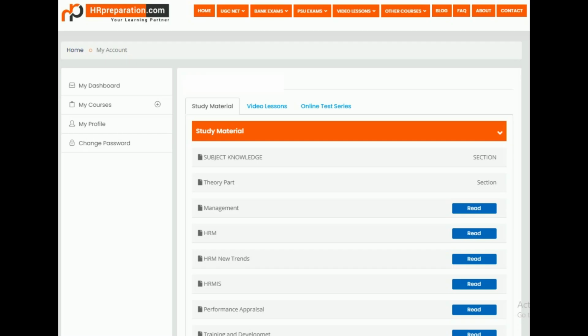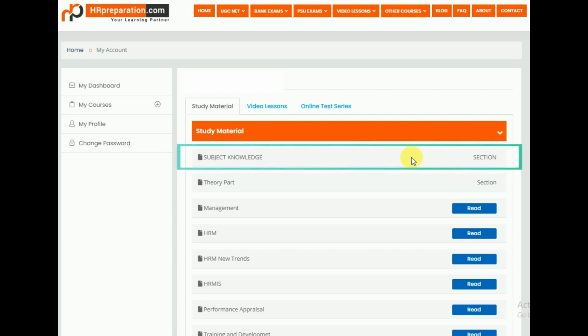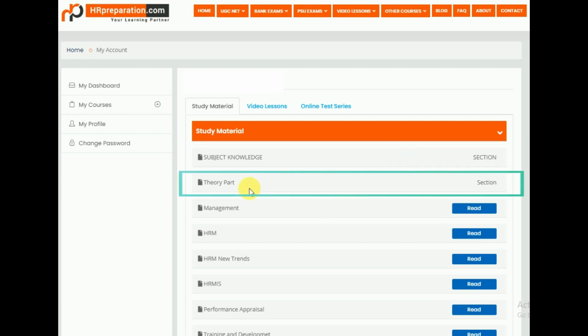According to the syllabus, there are two sections. One is subject knowledge and another one is the general paper. Now, look into the subject knowledge section. We divided it into three subsections for our convenience. There are theory part, labor laws, labor codes. Now we are here at theory part.